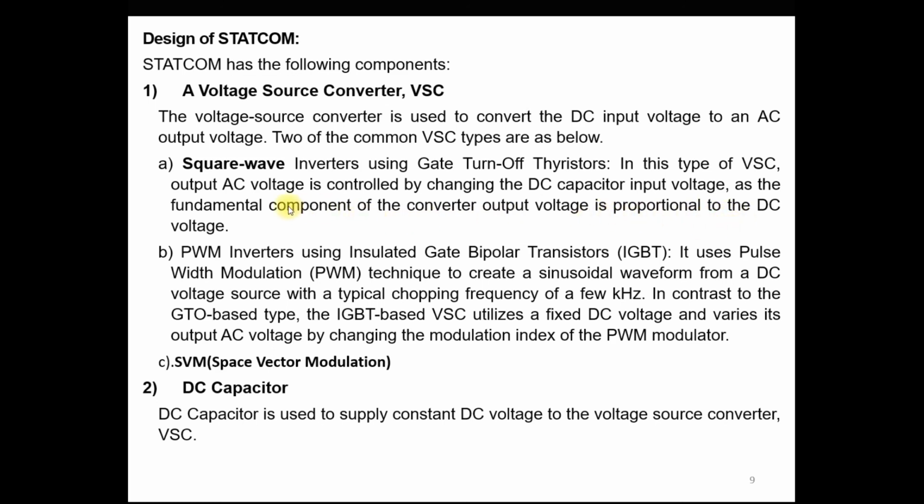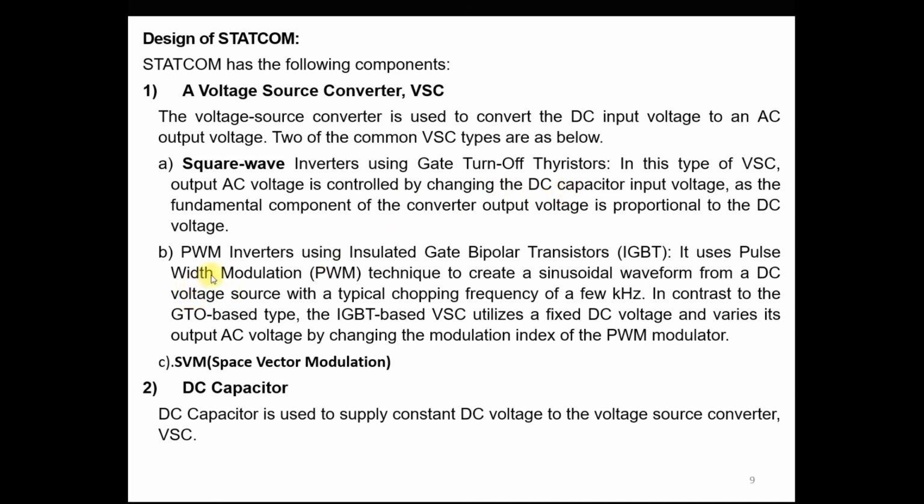So it means that in the square wave VSC, the output AC voltage is a square wave type, and the magnitude of this AC output voltage depends upon the magnitude of the DC capacitor voltage or DC source voltage. So as you change the input DC voltage, the output AC voltage changes. To control the AC output voltage, you need to change the DC input voltage of this capacitor.